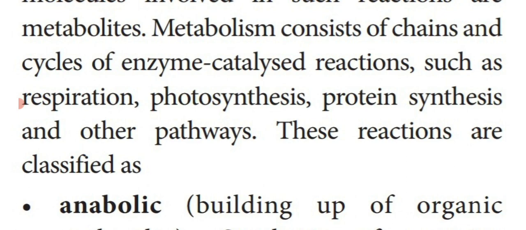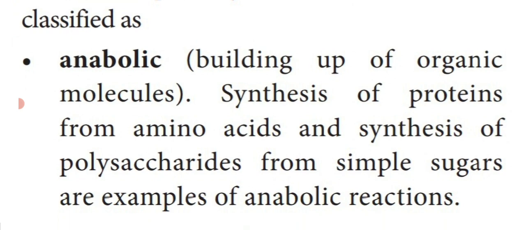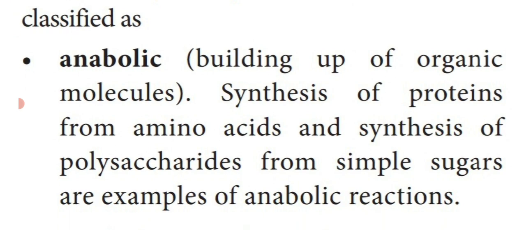So this metabolism is divided into two types. You already studied in the first lesson, that is anabolism and catabolism. Anabolism is otherwise known as the anabolic process. Anabolism means building up process. That means they are producing more complex molecules by metabolic reactions.